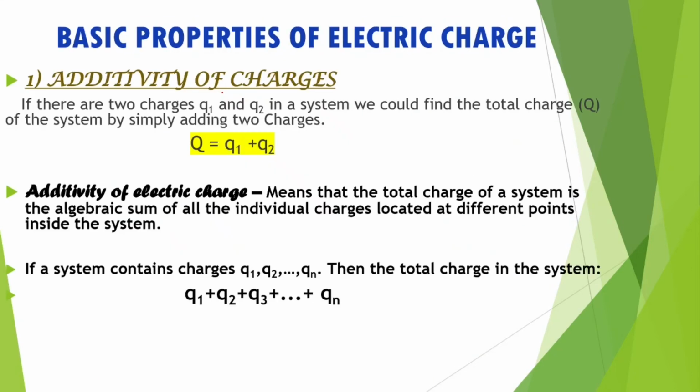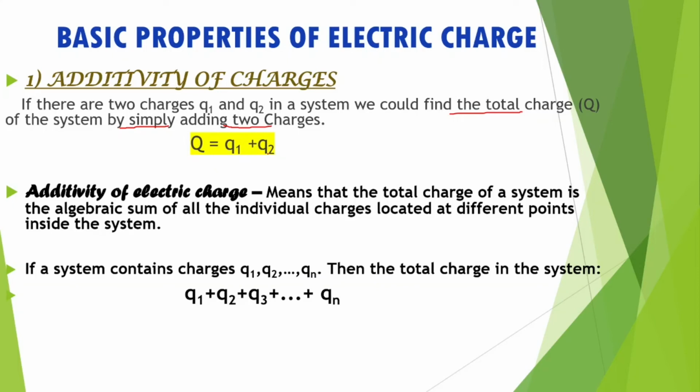Next is basic properties of electric charges. There are 3 basic properties of electric charges, and they are really important. So let's look into it. First is additivity of charges. If there are 2 charges Q1, Q2 in a system, we could find the total charge of the system by simply adding the 2 charges. That means capital Q is equal to Q1 plus Q2.